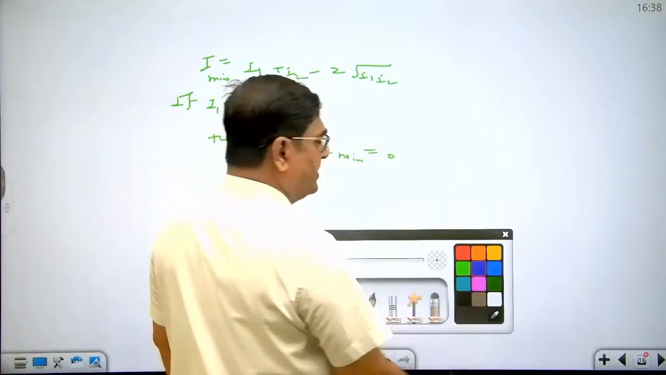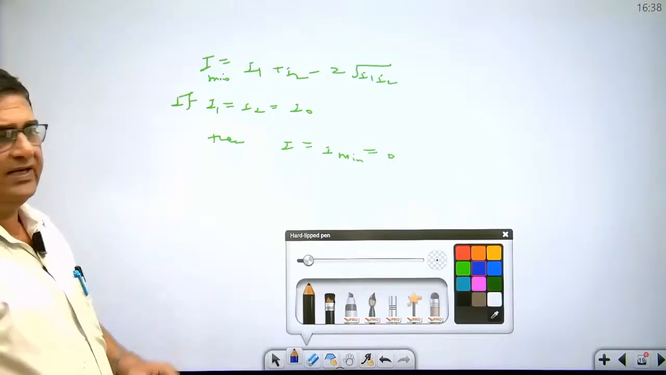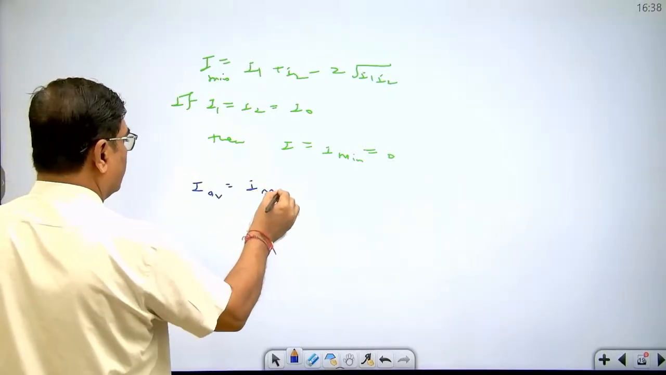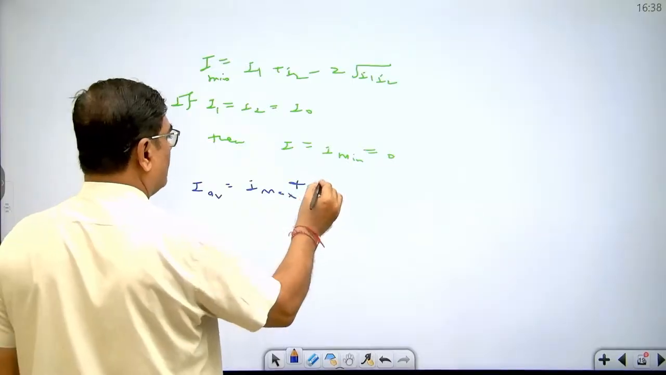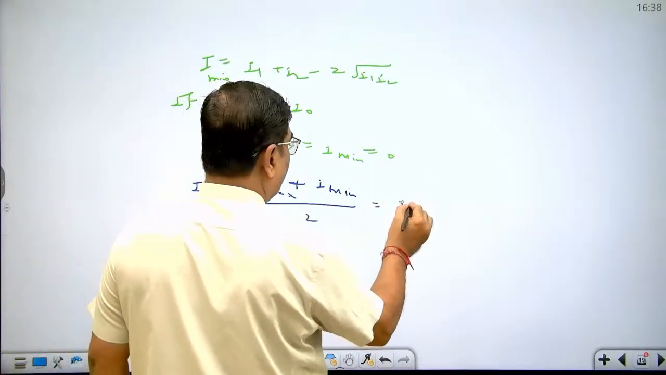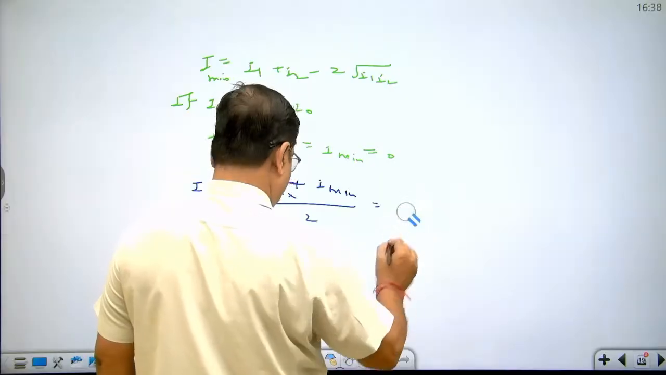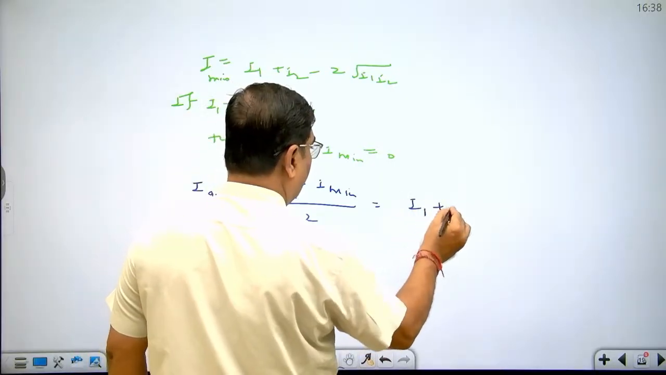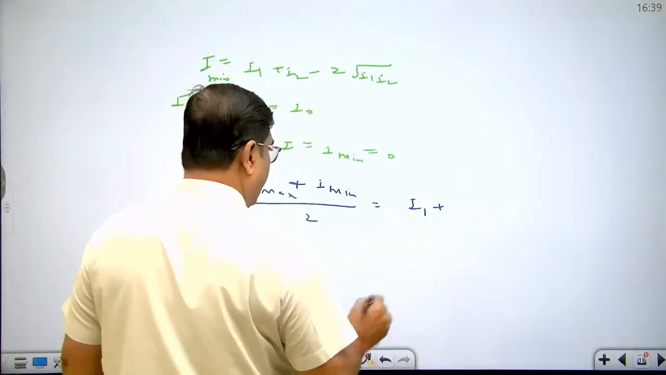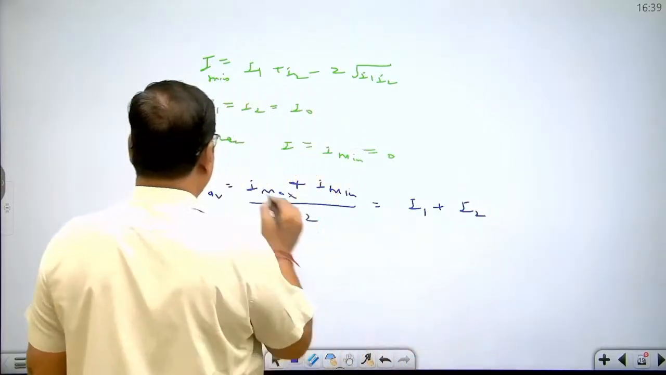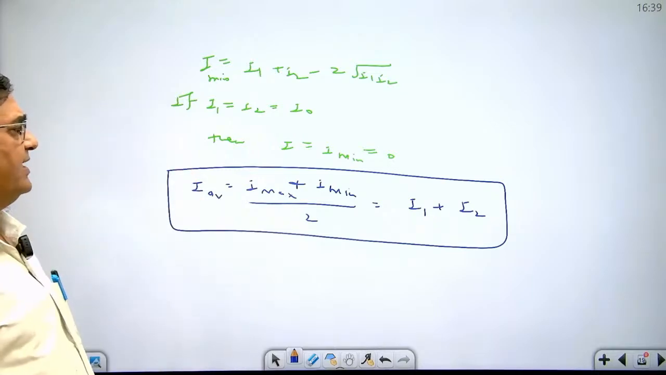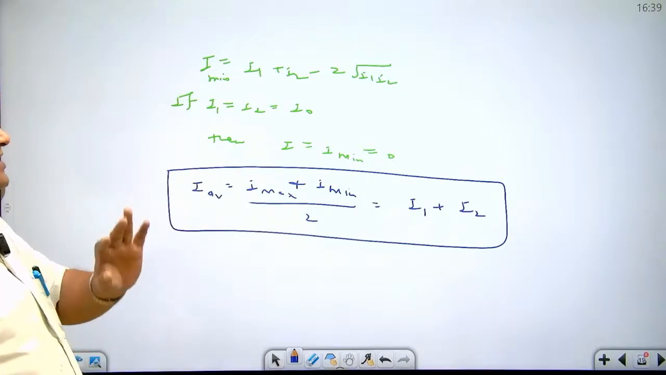What about the average intensity? Dear student, average intensity is I maximum plus I minimum divided by 2, that is equal to I1 plus I2. Why? Because I maximum is I1 plus I2 plus 2 under root I1 I2, and I minimum is I1 plus I2 minus 2 under root I1 I2. So I average is I1 plus I2.